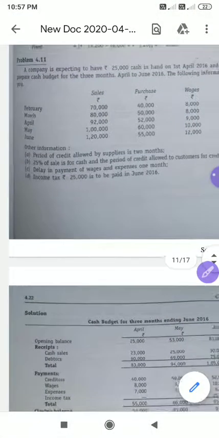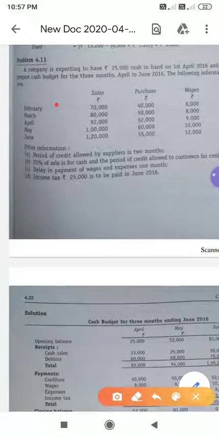Next. So February sales will be received in February and March, not in April. So this February not required. And March sales, 25% will be received in March and balance 75% will be received in April. So 75% of March amount 80,000 will be received in April. Before that, look at here, April sales is 92,000. So out of 92,000, 25% will be received in April and the balance 75% will be received in May. Okay. Now look at here.